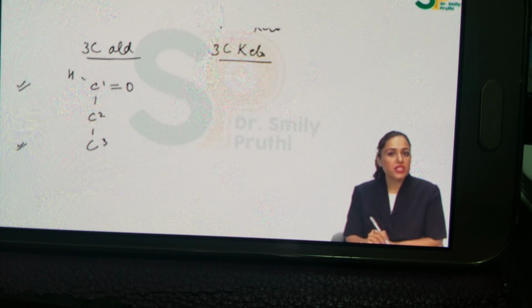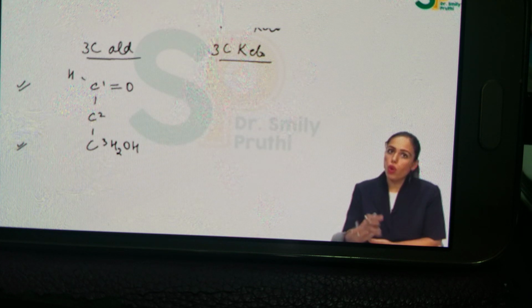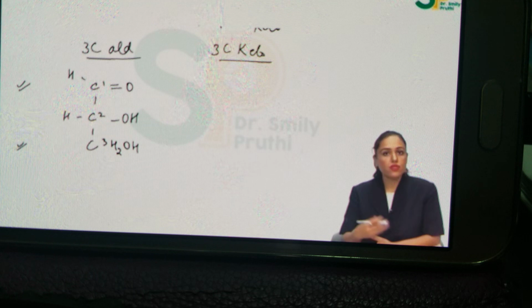Then I will make the terminal carbon, C3, here, because the terminal carbon is always CH2OH, right? So that is done. Now after doing this much, on all the remaining carbons make H on the left hand side and OH on the right hand side. This is the structure of the 3-carbon aldehyde.